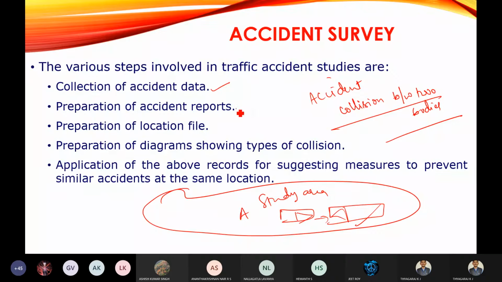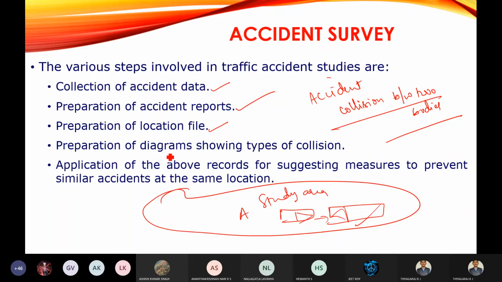Then is the preparation of accident report. Whenever you collect the data, you are going to prepare the accident report. Then the location file, that is, in which location the accident has occurred.